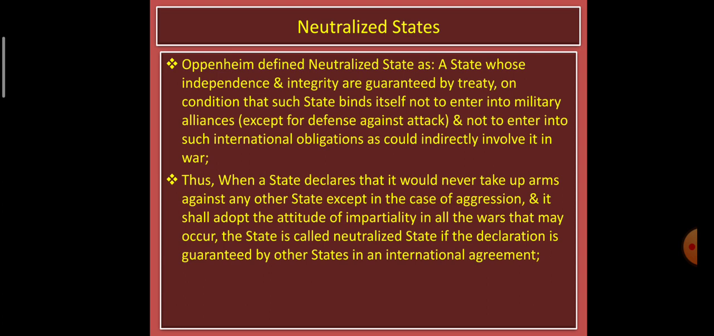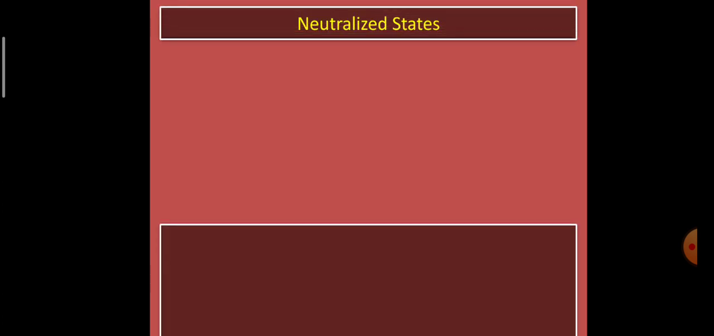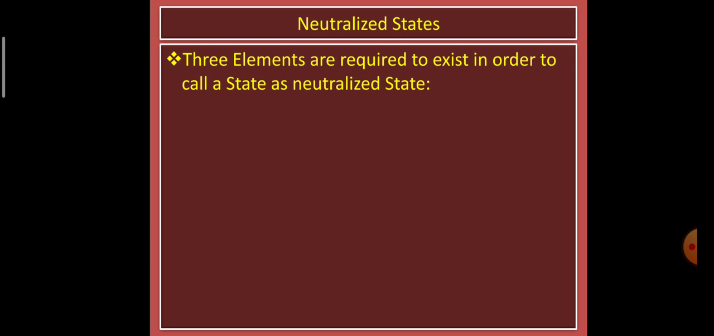Thus, when a state declares that it would never take up arms against any other state except in the case of aggression, and it shall adopt the attitude of impartiality in all the wars that may occur, the state is called a neutralized state, if the declaration is guaranteed by other states in an international agreement. So in detail we will understand it as per the elements.